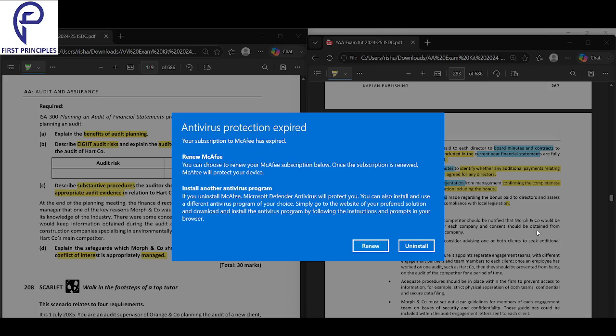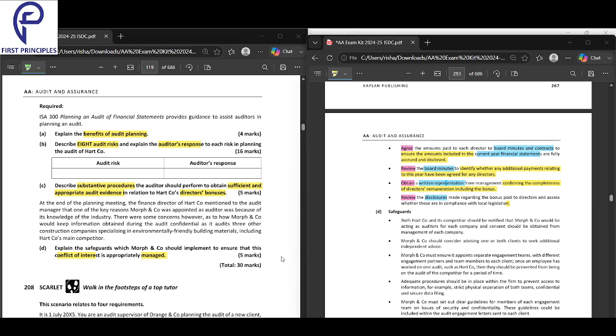They should confirm the completeness of the director's remuneration before the bonus. So what you do is obtain a written representation. What are you getting? A written representation from the management. Why? Confirming the completeness of the director's remuneration, including the bonus. They should confirm that yes, X should get this much, Y should get this much, Z should get this much.